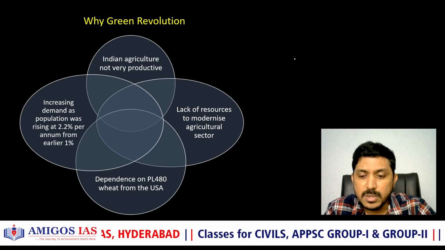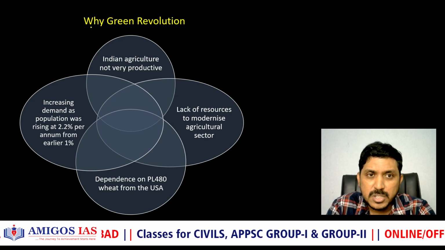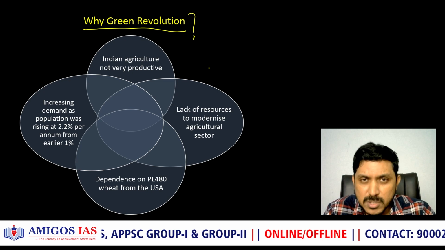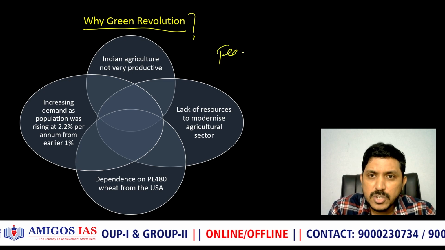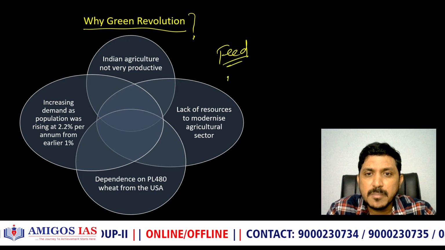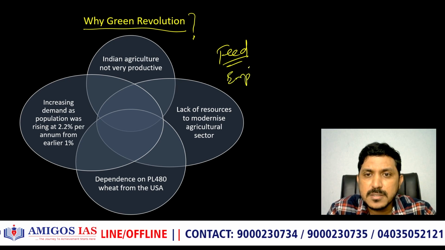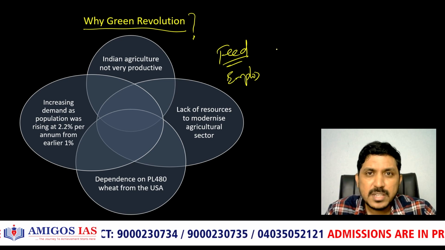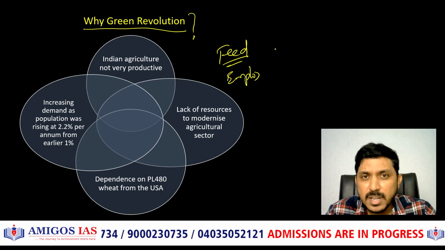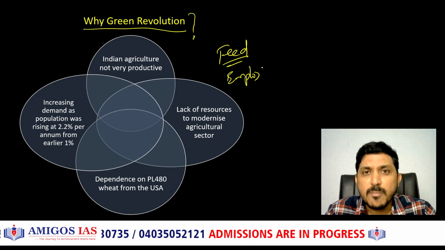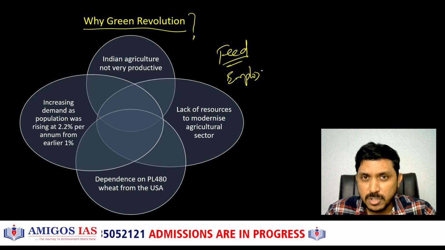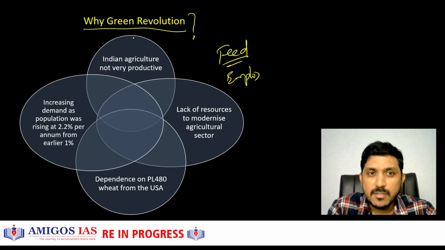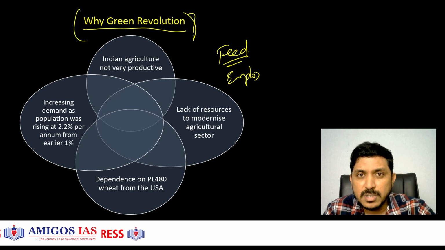This was from USA. And of course, the Green Revolution was required also because we had to feed the population of India and also provide some kind of employment opportunities, because at that time 90% of Indians were living in villages, the 6 lakh villages of India, and they did not have much employment opportunities except agriculture. So we also had to increase their employment opportunities and incomes. For that, we required the Green Revolution at that time.